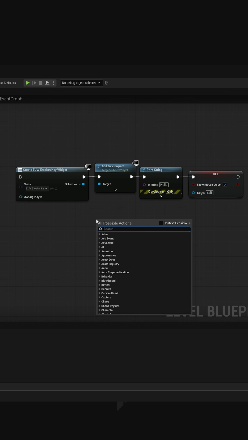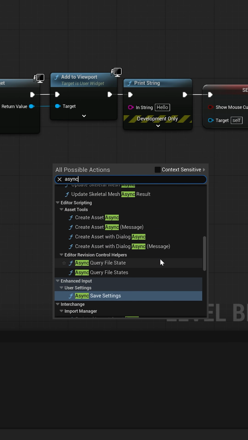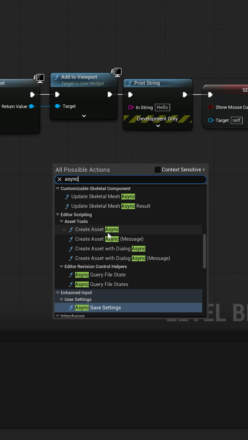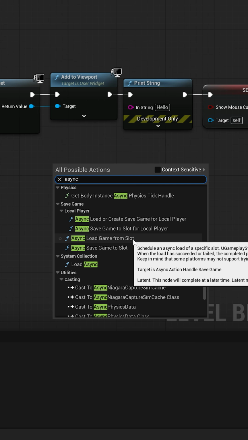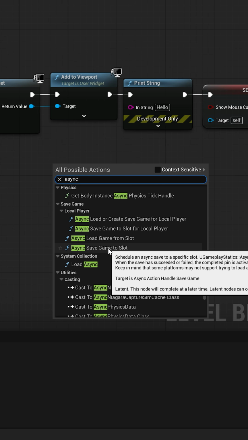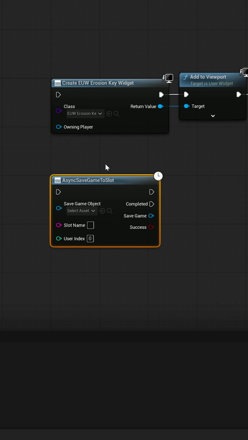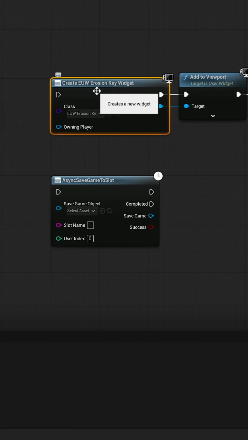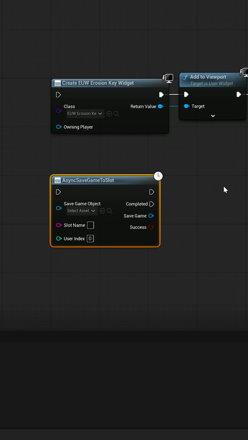Now, there's a node called async, and some nodes have this capability of being async. So we have one called Create Asset Async. You have something like Save Settings. There's one to Load Game from Slot, Async, and Save Game to Slot. What this basically does is, instead of running this node, waiting for it to finish, and then running the next thing, it actually allows you to continue running stuff before it's done.